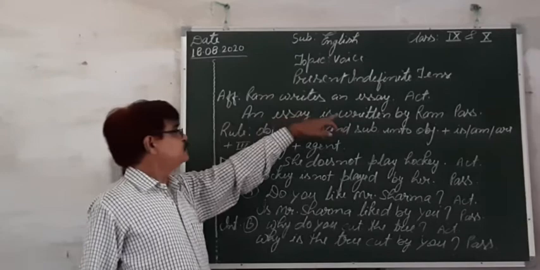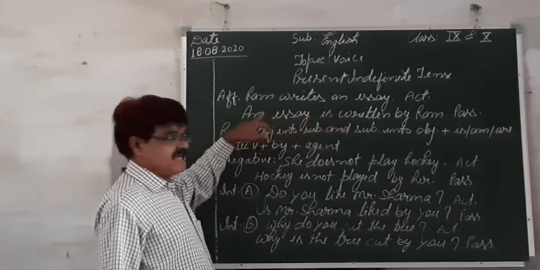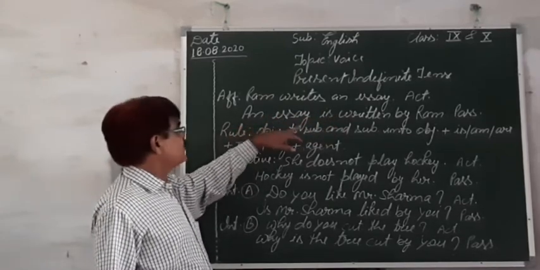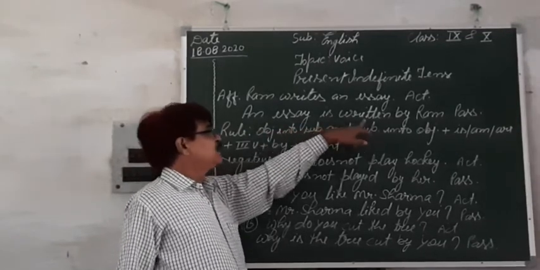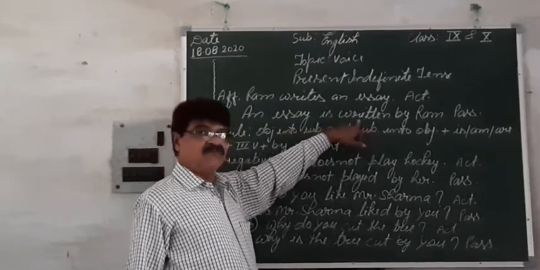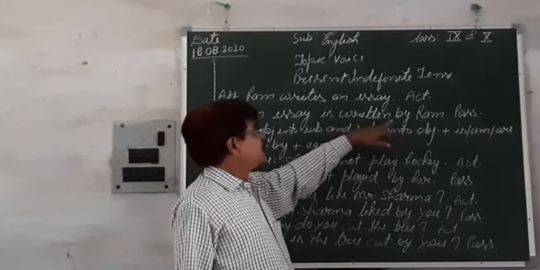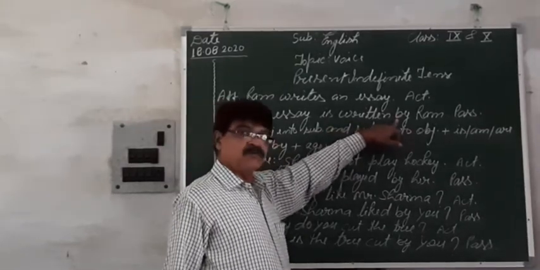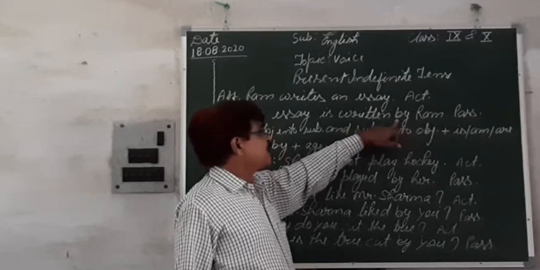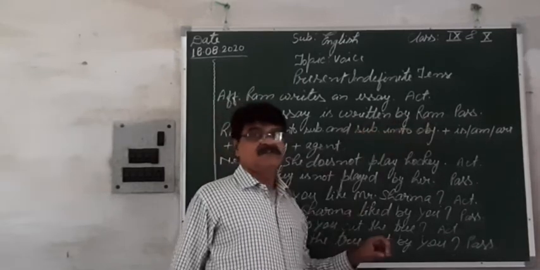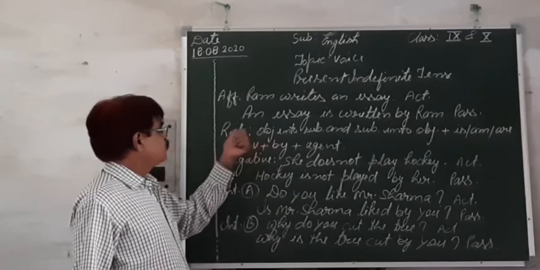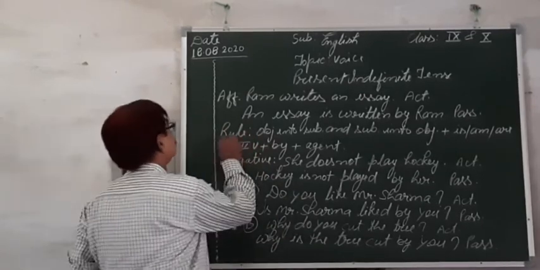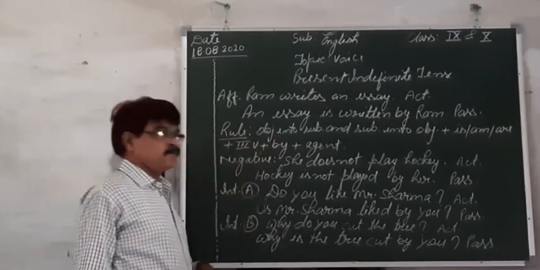An essay, because essay is singular, that's why is has been used there. Written is the third form of write. By is to be placed before the object, and then the object. Okay? Note down this rule in your notebook.